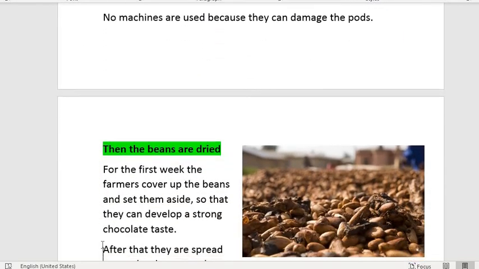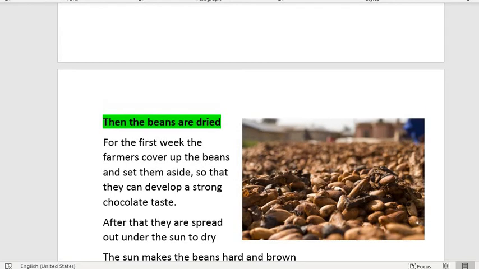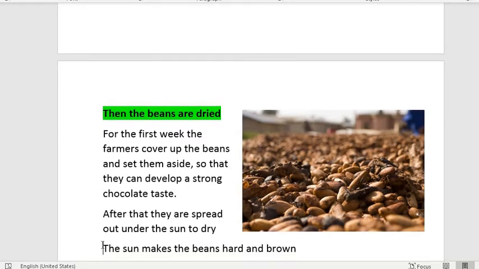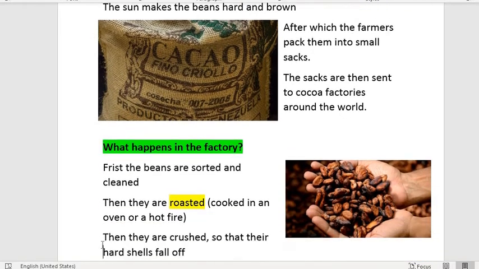After that, these beans are covered up and the farmers set them aside for a week so that a strong chocolatey taste could develop. And then the farmers spread out the beans to dry under the sun. The sun makes these beans hard and brown. After that, they pack them into little sacks and ship them off to factories. So around the world, these small beans, they travel. So all of you can have chocolate wherever you are.